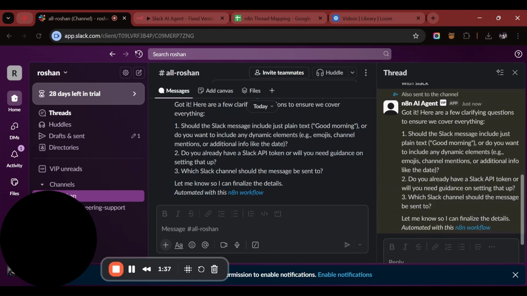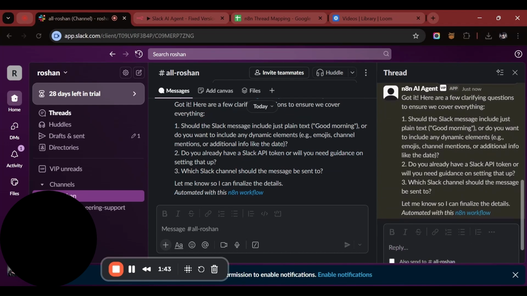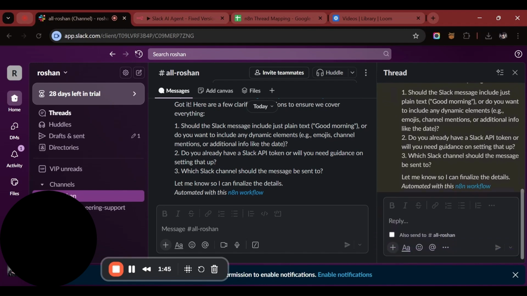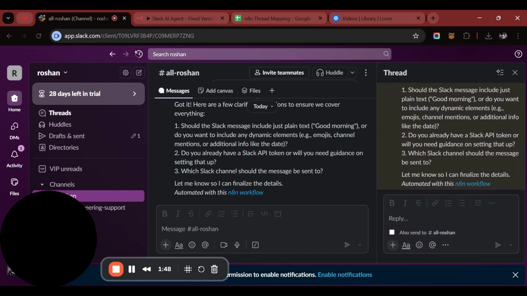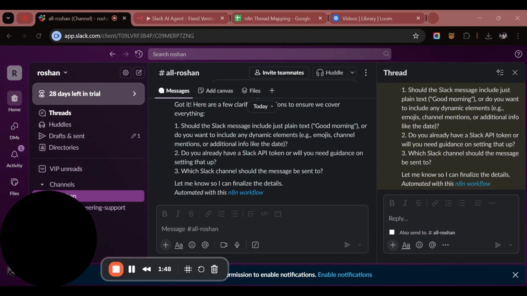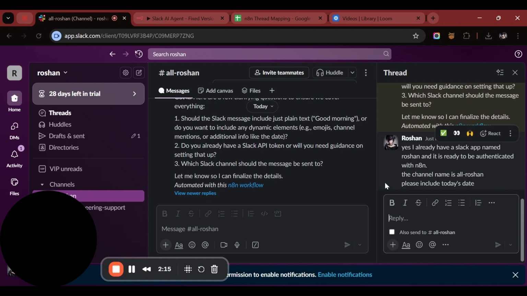Now it asked another clarifying question. Got it. Here are a few clarifying questions to ensure: should the Slack message include just plain text good morning? Do you already have a Slack API? Which Slack channel should the message be sent to? Let me give a response to all of that. And now it should give me complete build instructions.